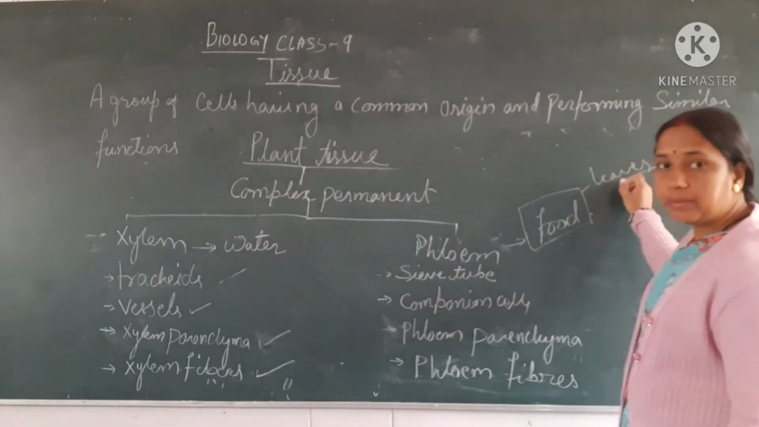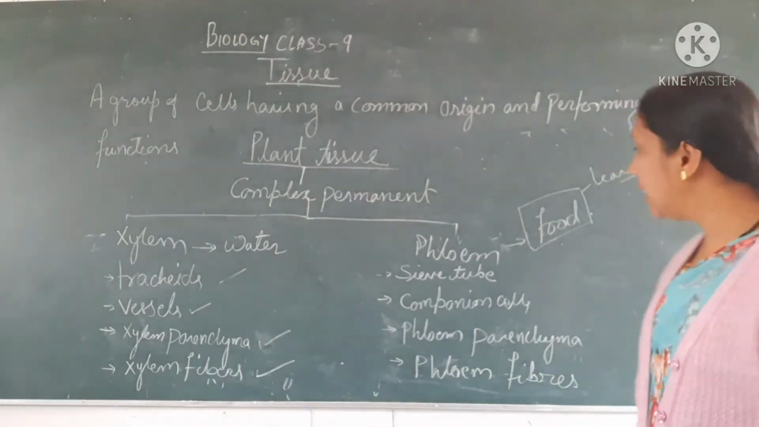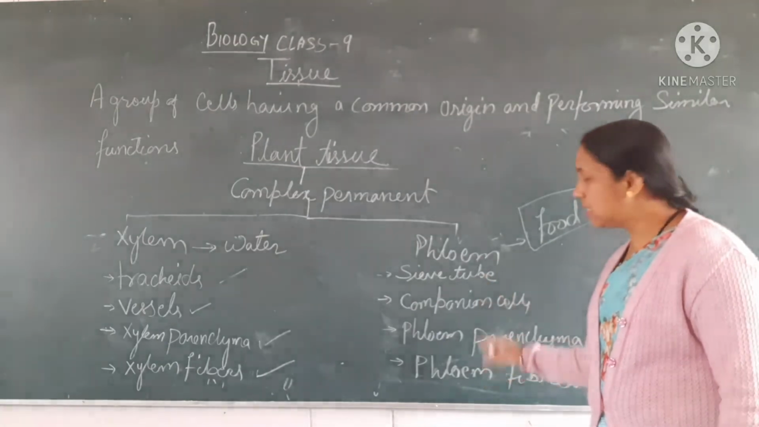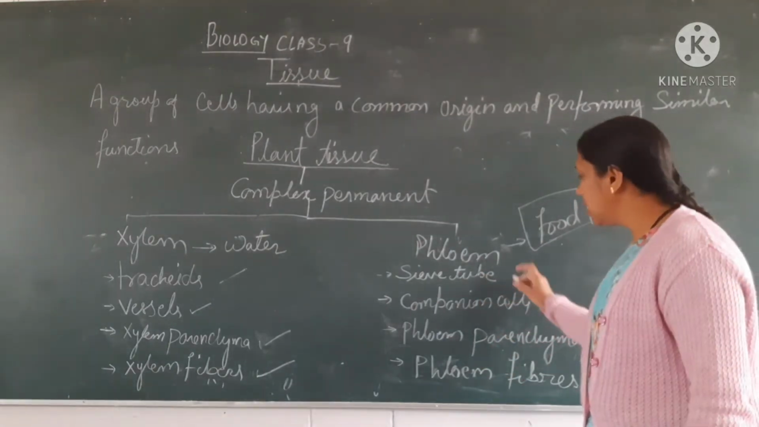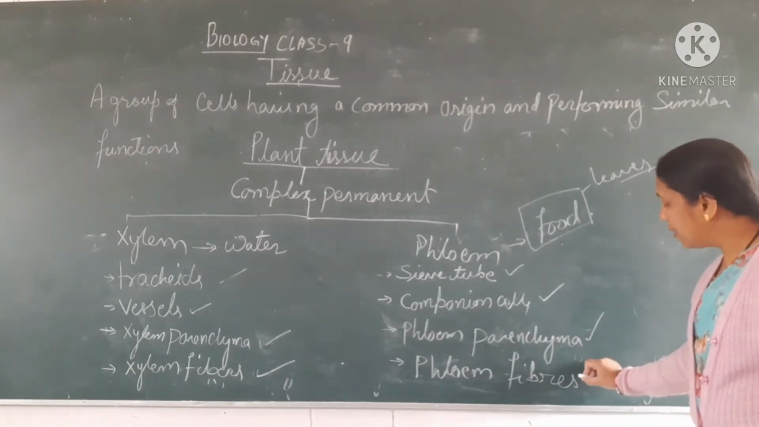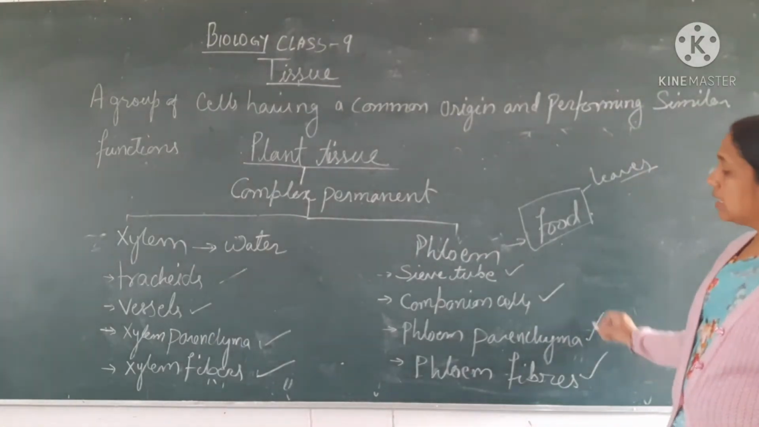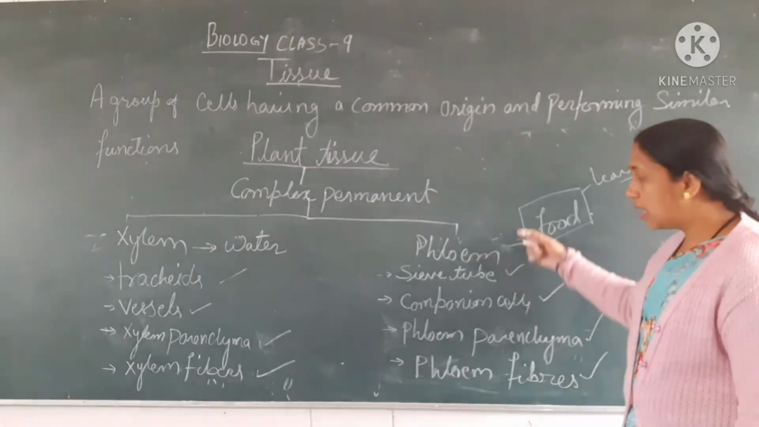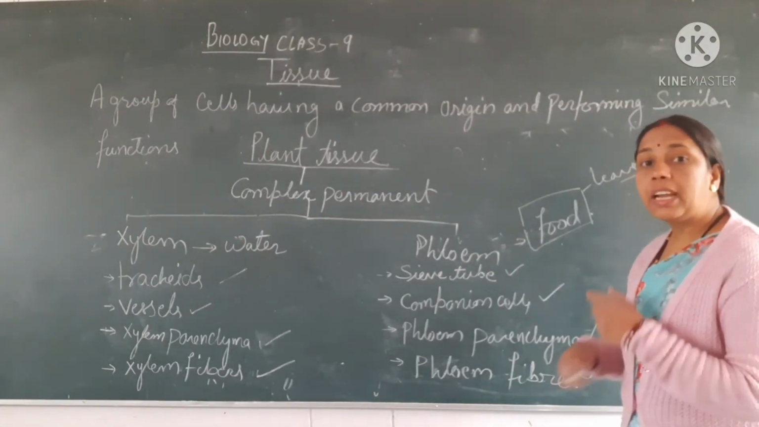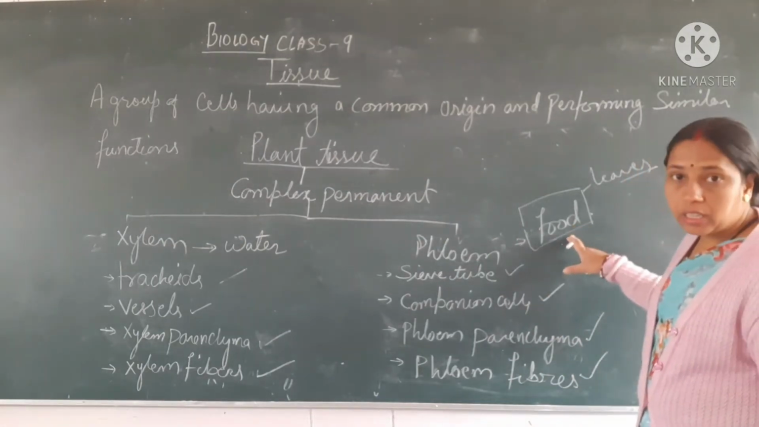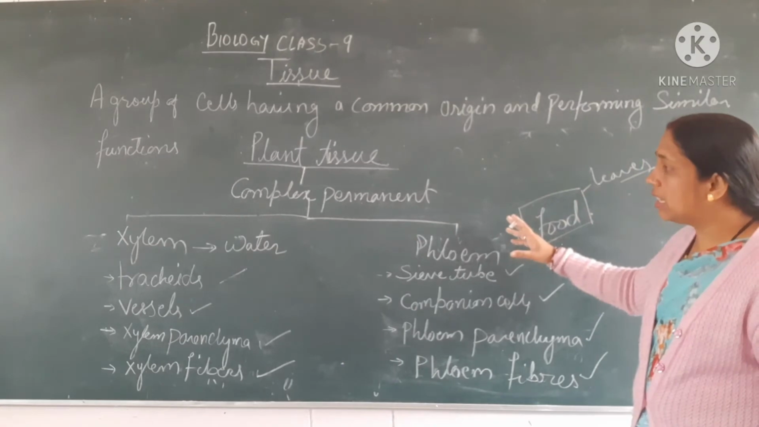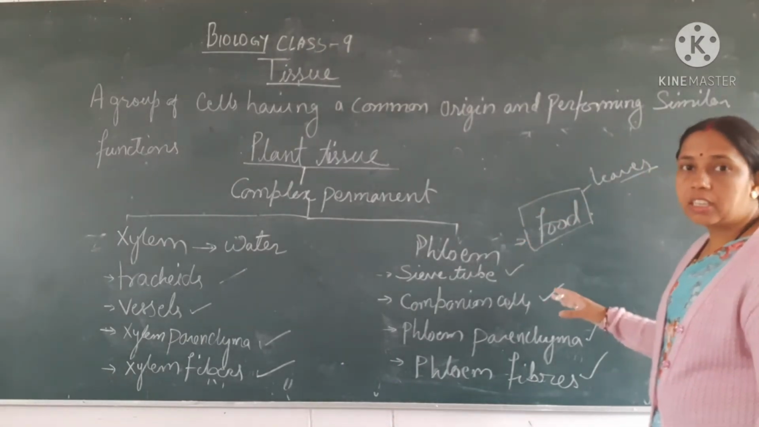Okay, in the leaves plant prepare their food and then with the help of its companions like sieve tubes, companion cells, phloem parenchyma and phloem fibers. These are the different components of the phloem which help it in transportation of food which was prepared in the plants. Right? So these are the complex permanent tissues.